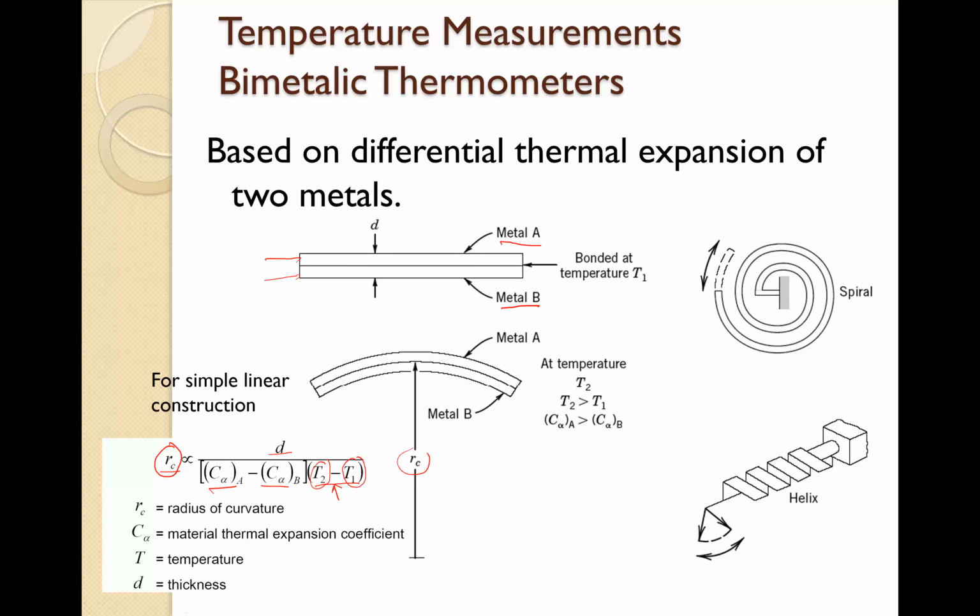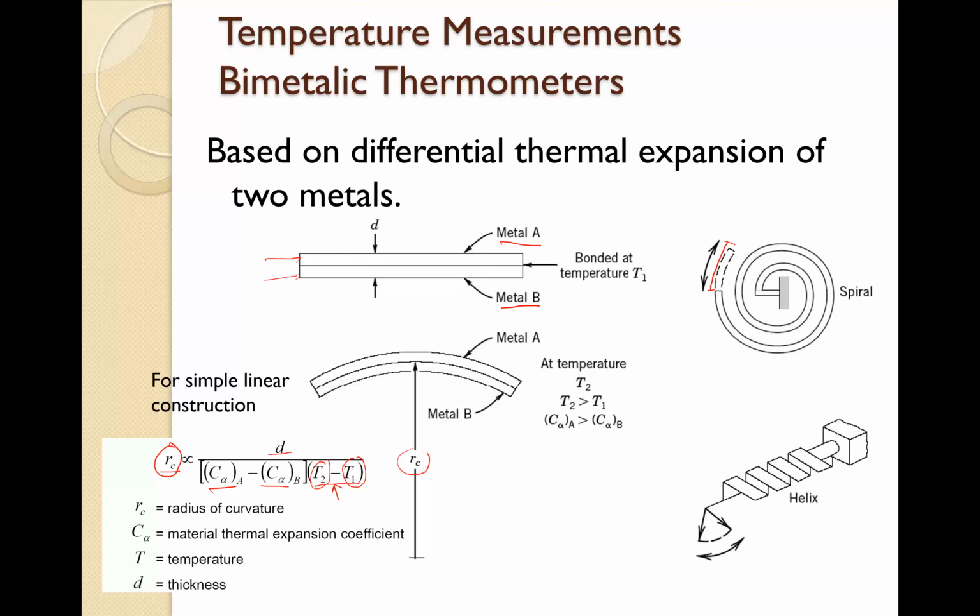This is another device to measure the temperature. It is also based on the thermal expansion of the metal. So we have a spiral here, and when we measure the temperature, we only have to measure the expansion here. From this expansion, we can get the temperature measured.